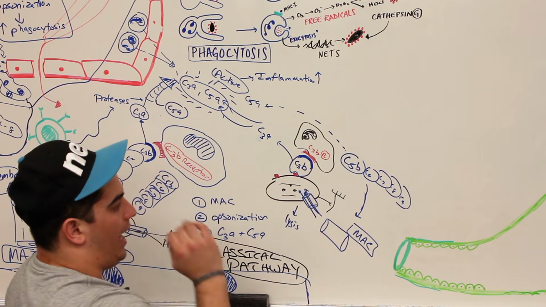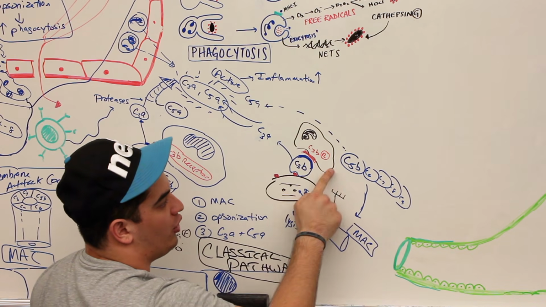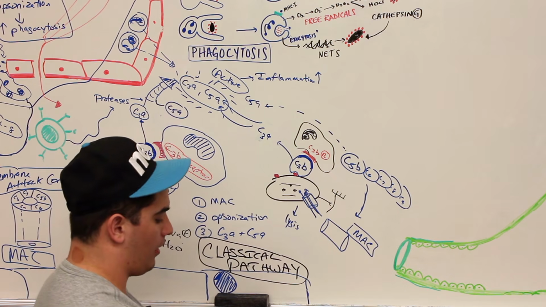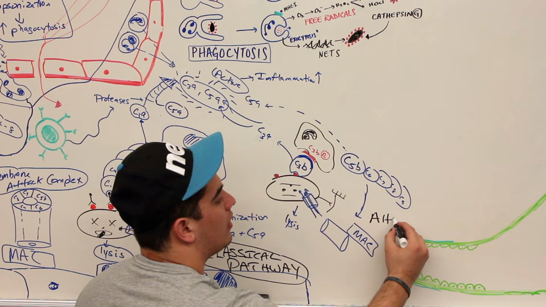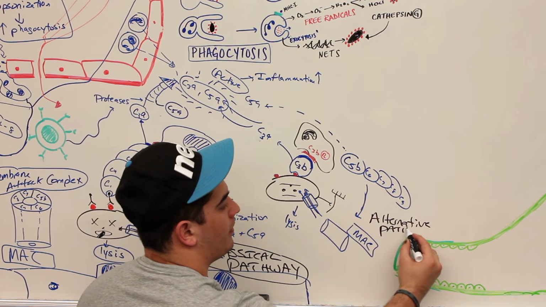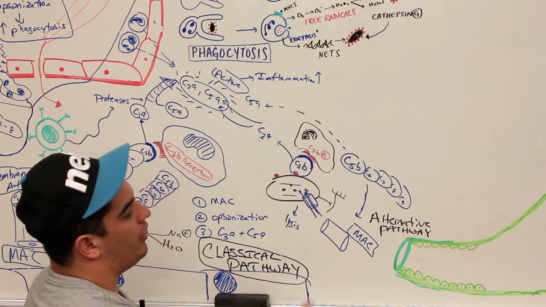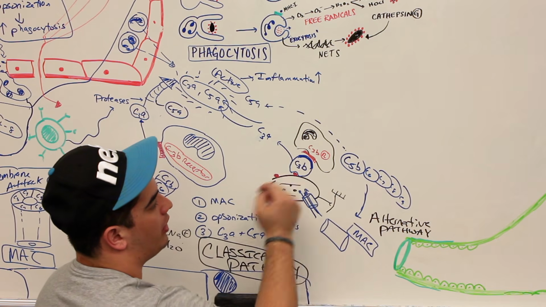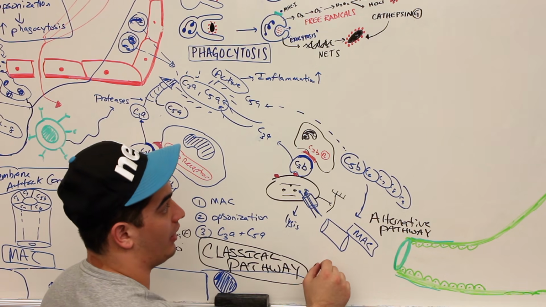So what is this pathway called, where you start with C3b directly binding to the antigen surface, and then you go C5b all the way on? This is called the alternative pathway. Okay? So now, the alternative pathway again: antigen, C3b directly binds to the pathogen surface. There's no antibody-mediated effect here.